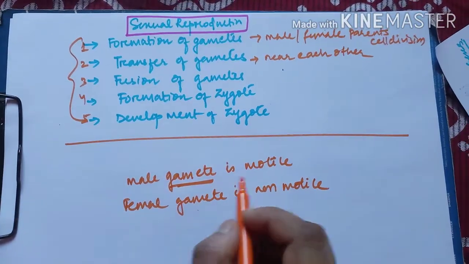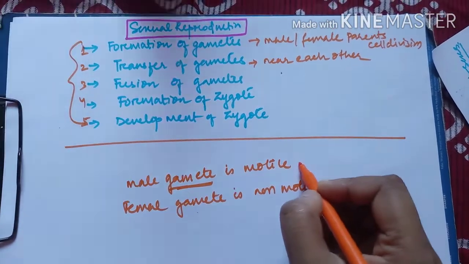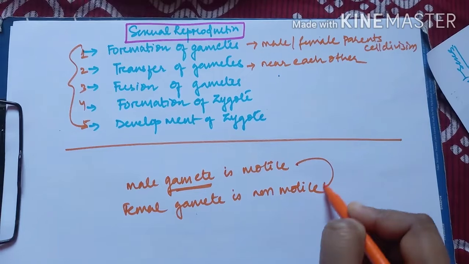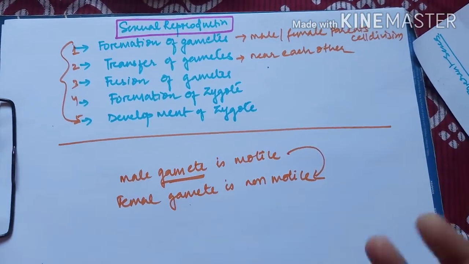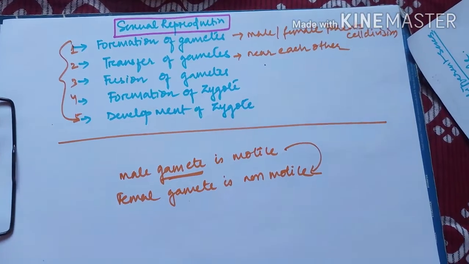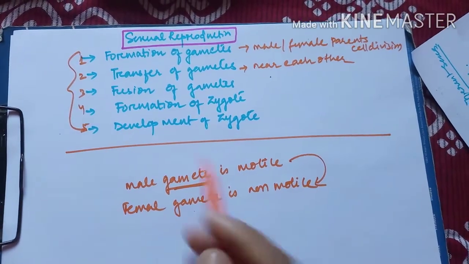In this case, the male gamete is produced in large number and they all travel to the female gamete. The male gamete is produced in large number, so there is more chance of fusion. So the next step is fusion.